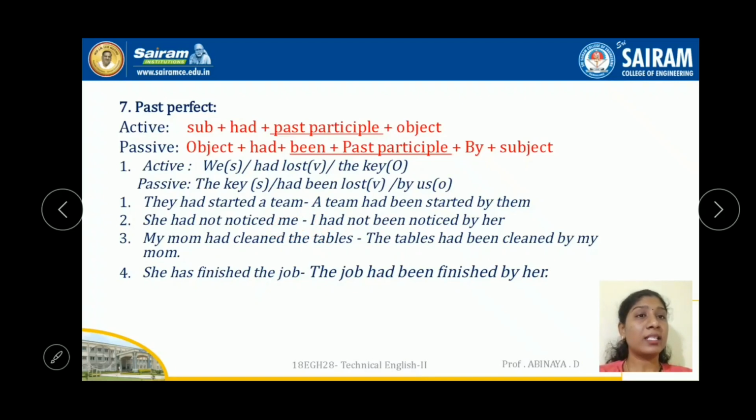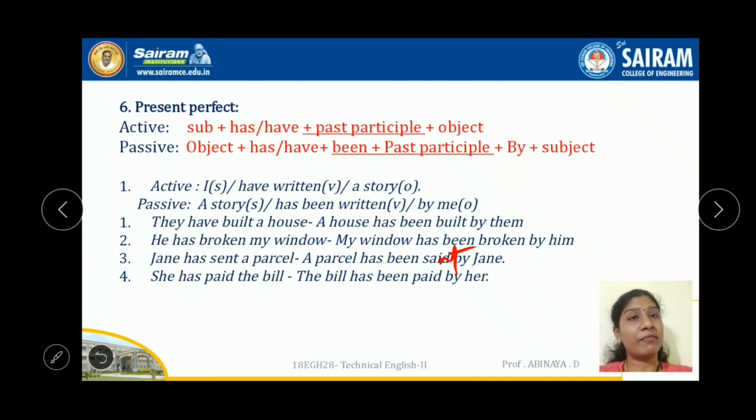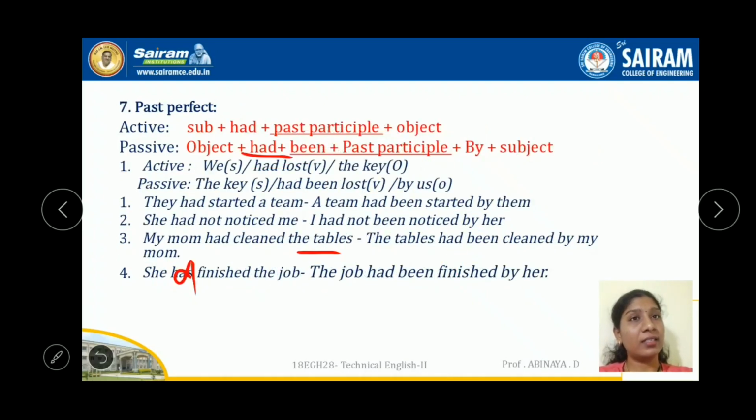My mom had cleaned the tables. So tables, object, comes as subject. Tables is plural. Anyhow, it is had only. The tables had been cleaned by my mom. She had finished the job. The job had been finished by her. So nothing but here, in present perfect you use have and has, in past perfect you are using had. Rest and all are the same changes. Passive voice always comes with past participle.